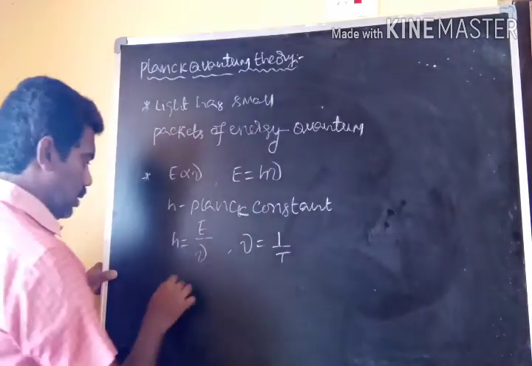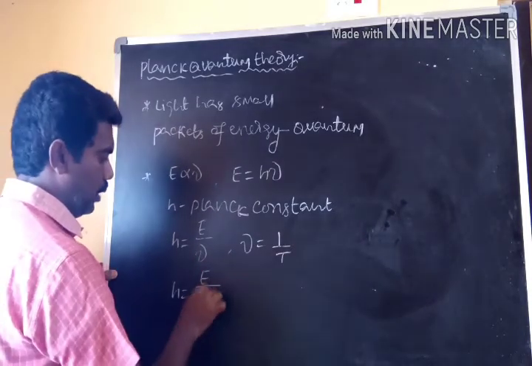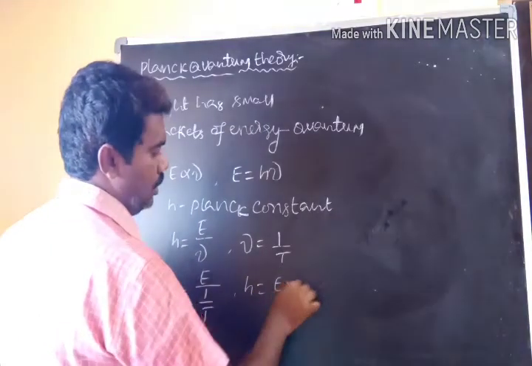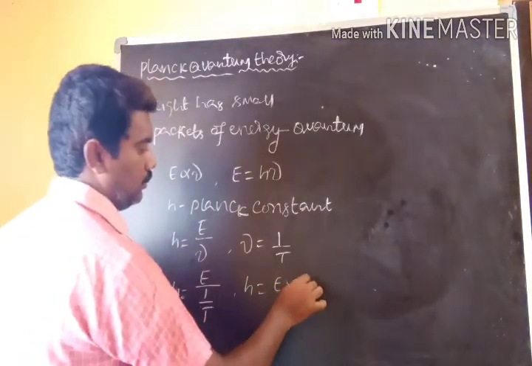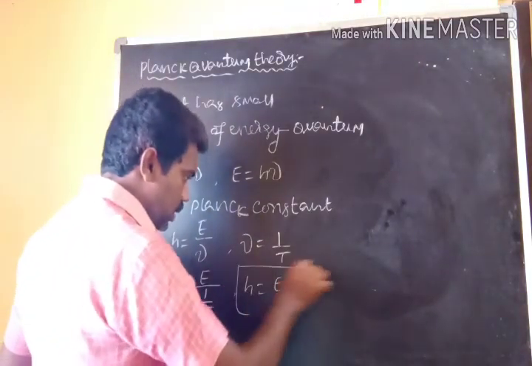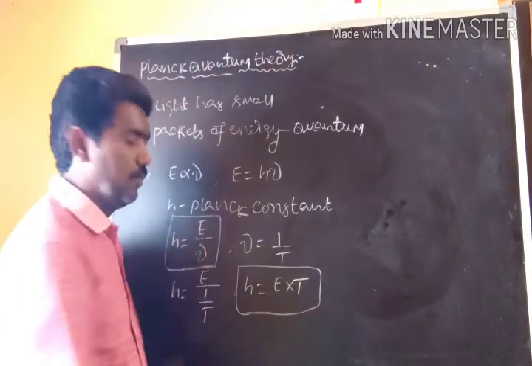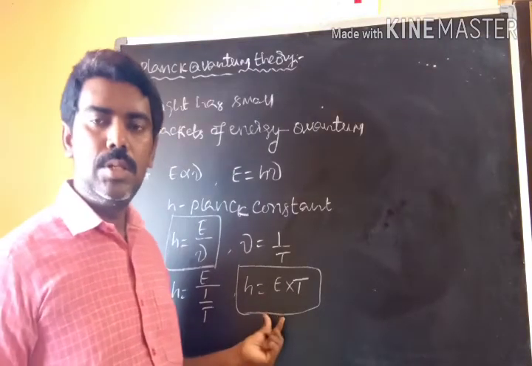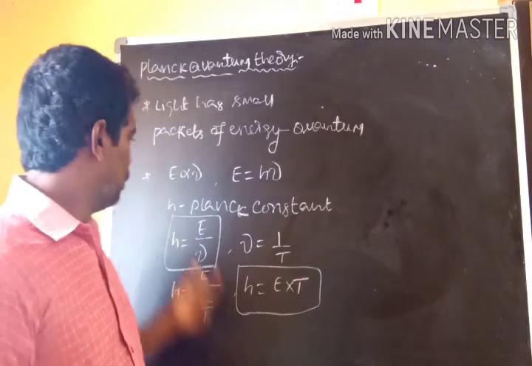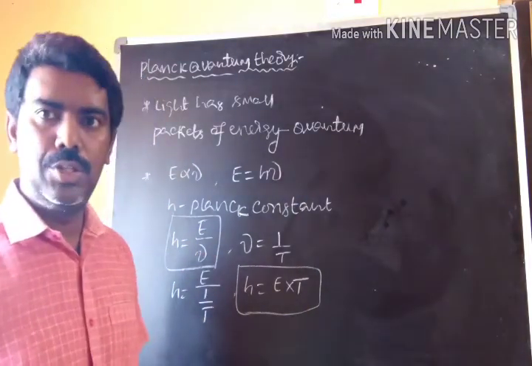In this equation, in the place of nu I am substituting 1 by T, so h is equal to E into T. According to this equation, the Planck constant is the product of energy and time period. But according to the earlier definition, it is the ratio between the energy and frequency of radiation.